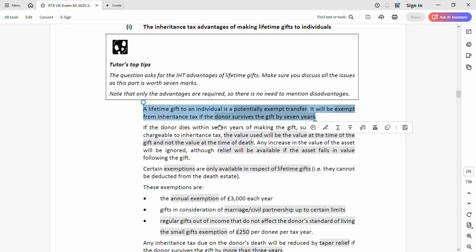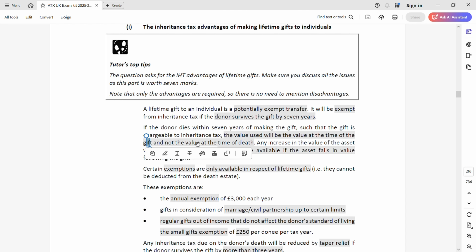Next, they also told if it's chargeable, that is for BPR. So if the donor dies within 7 years, what happens? Then the gift will be chargeable to inheritance tax. And when it is charged to inheritance tax, what do you take? You take the value that is used at the time of gift, not the value at the time of death. It's very important that you mention this. That's why it's highlighted. So any increase in value is ignored, but for a fall in value there's a relief.